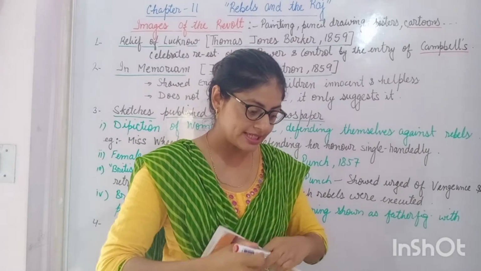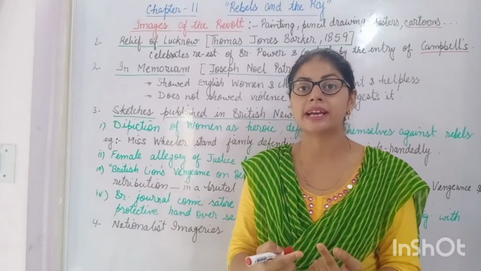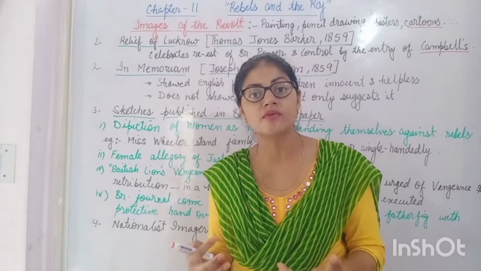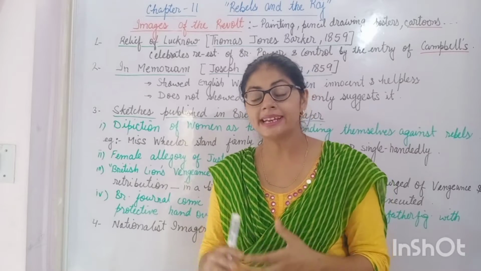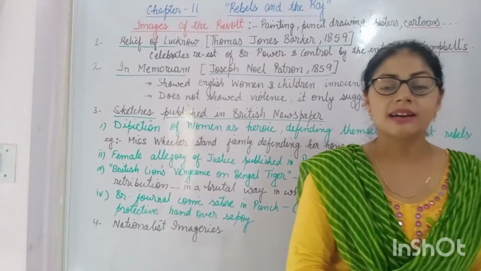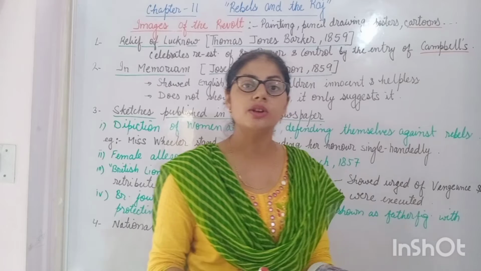Actually what happened at that time was that the region of Lucknow was seized by the rebels, the rebels who did the revolt of 1857. And at that time the commissioner in charge of Lucknow was Henry Lawrence.